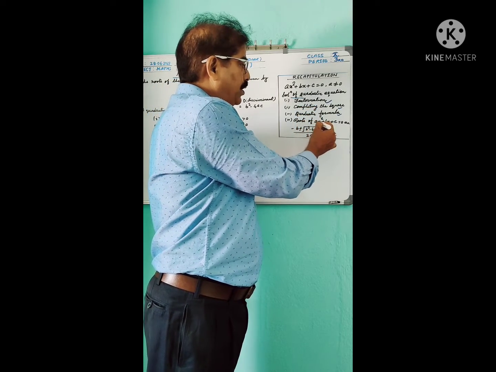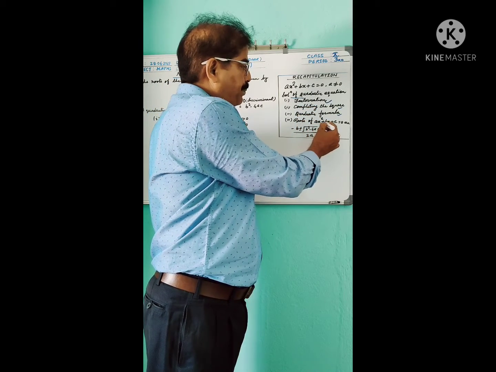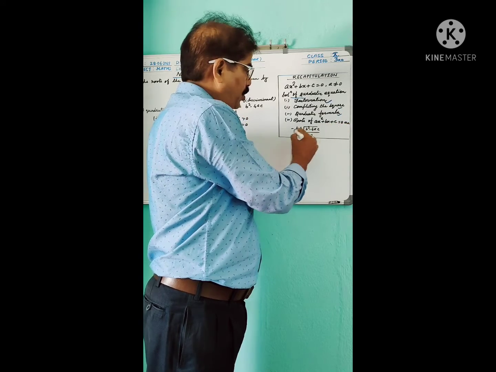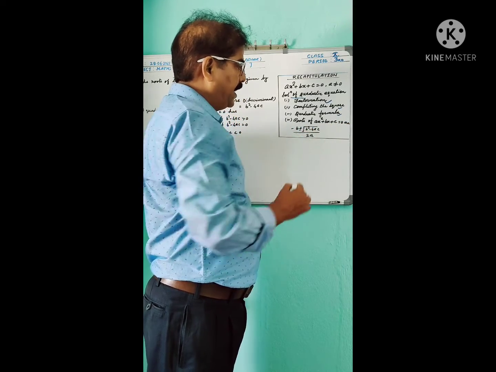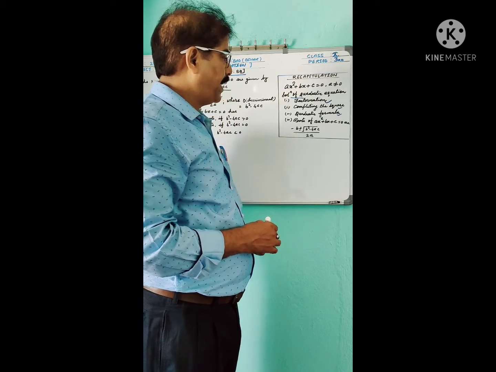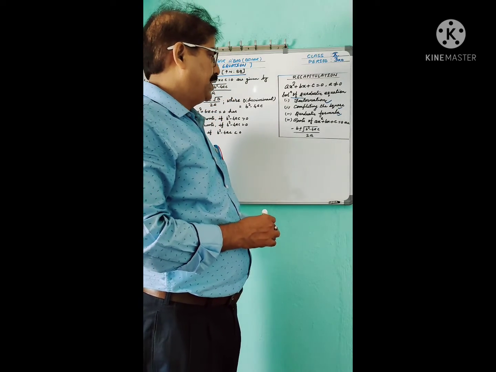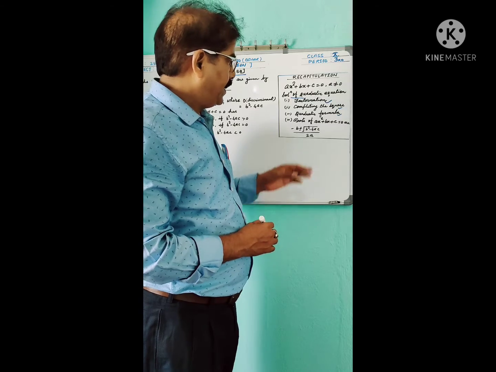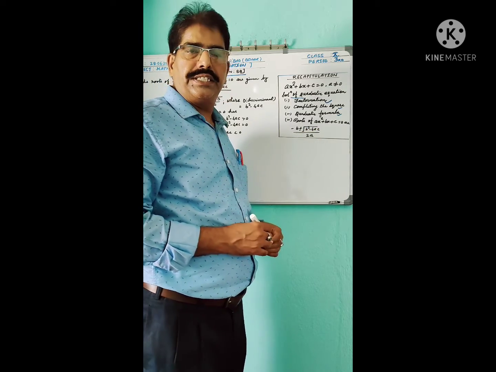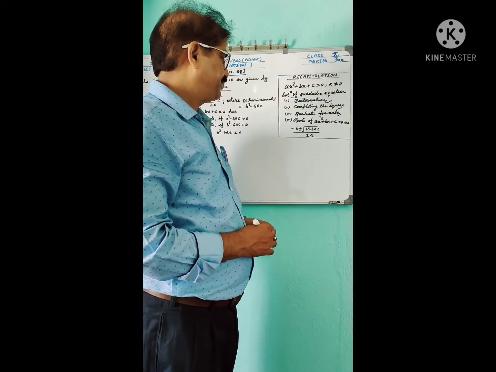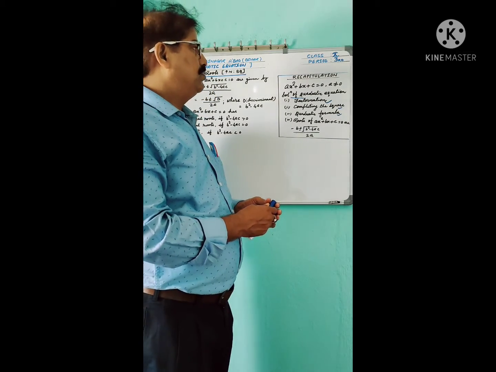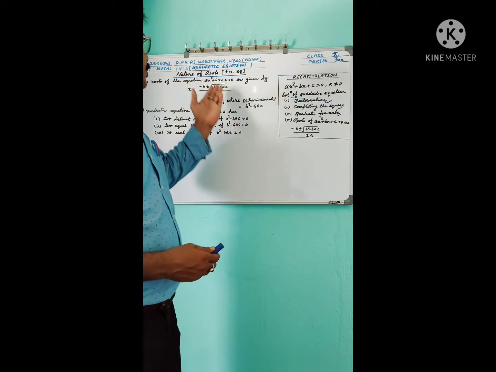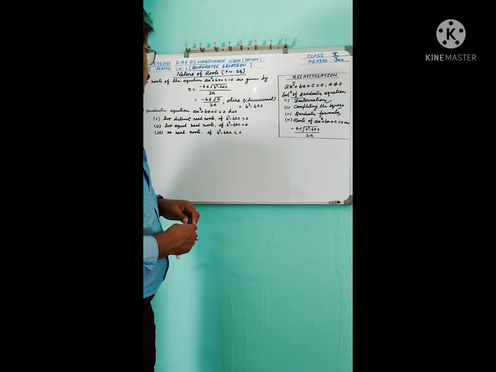Dear students, roots of ax square plus bx plus c equal to 0 are x equal to minus b plus minus root of b square minus 4ac by 2a, where b square minus 4ac is discriminant. Now I am going to start the new topic, nature of roots.